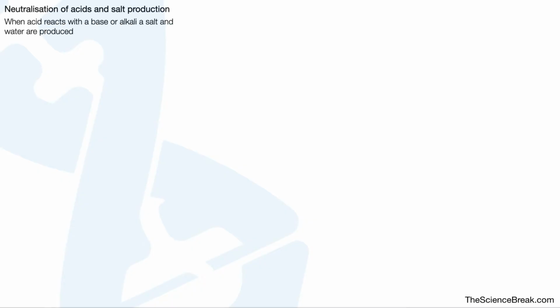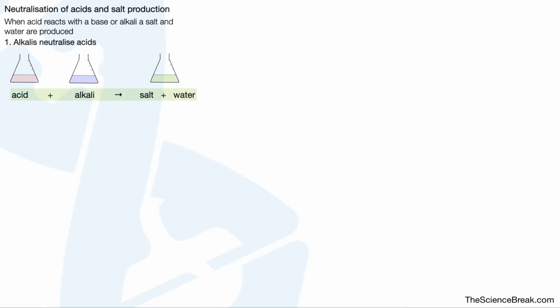When acid reacts with a base or alkali, a salt and water are produced. Alkalis neutralize acids. So here is an acid, here is an alkali, and here is our neutral solution. Acid plus alkali gives salt and water. This is something you need to know and remember. An alkali is a soluble metal hydroxide, for example, sodium hydroxide.